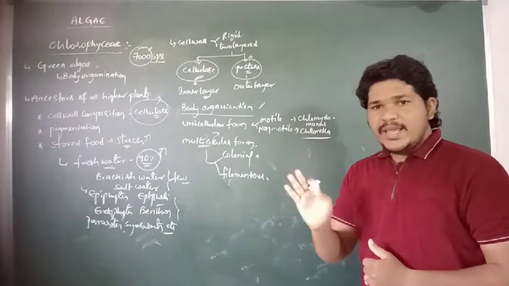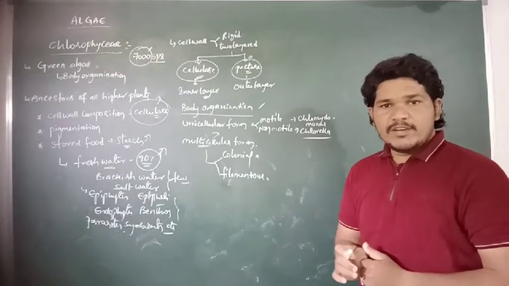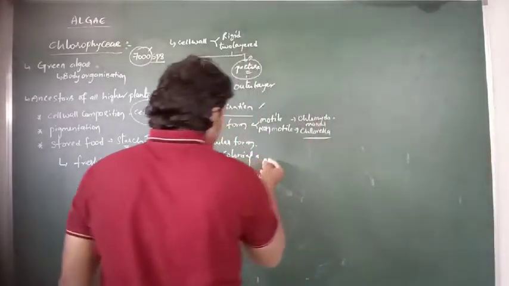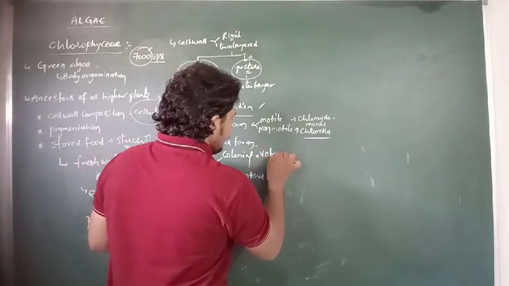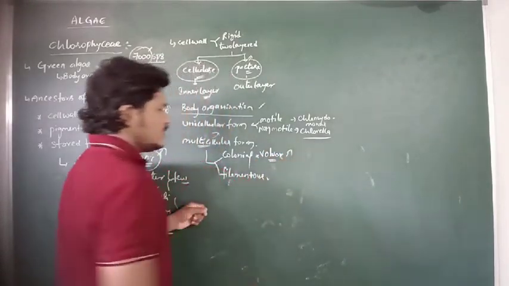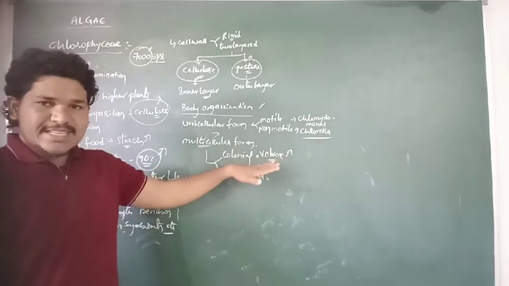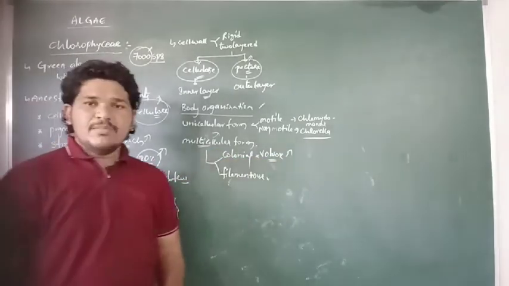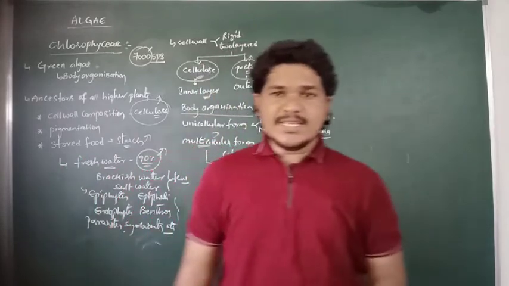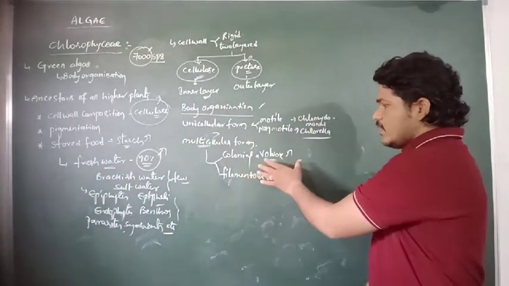The alga which is an example of the colonial form of Chlorophyceae is Volvox.